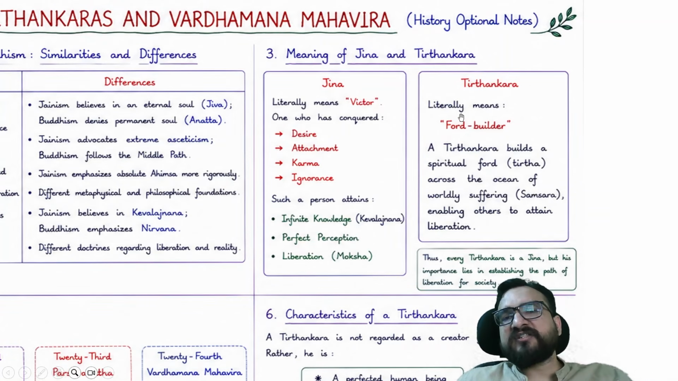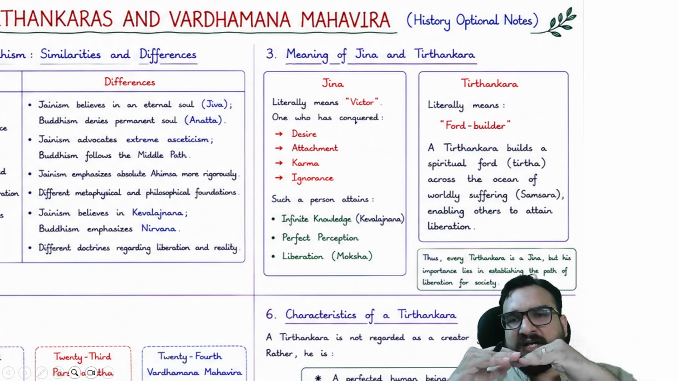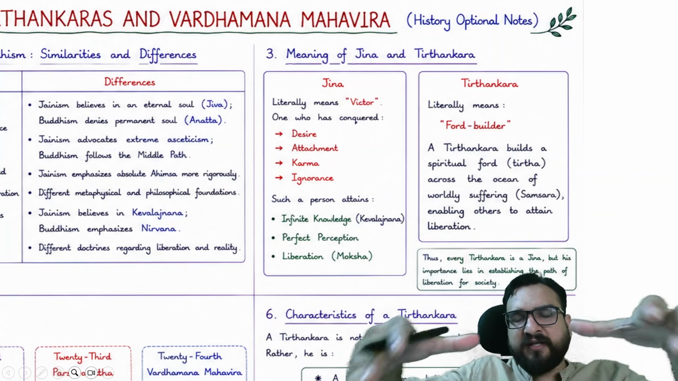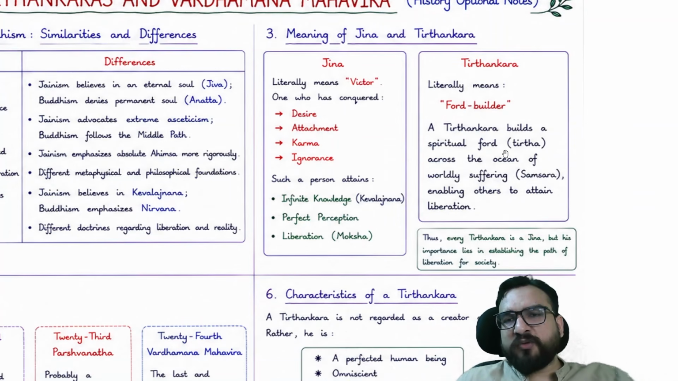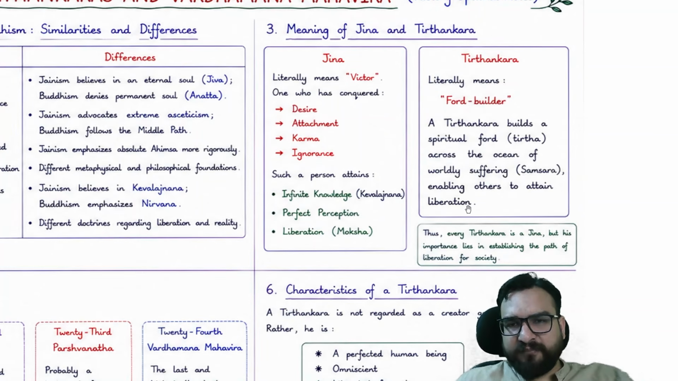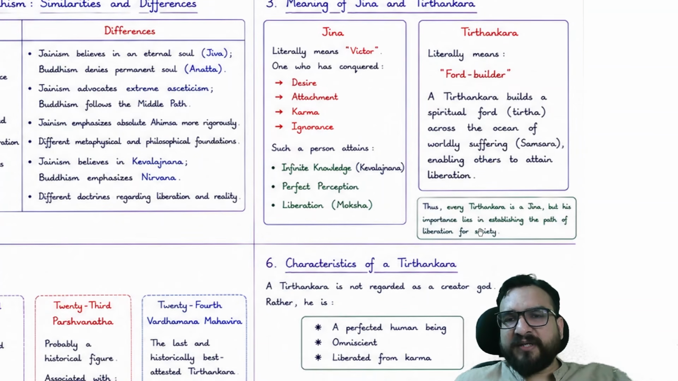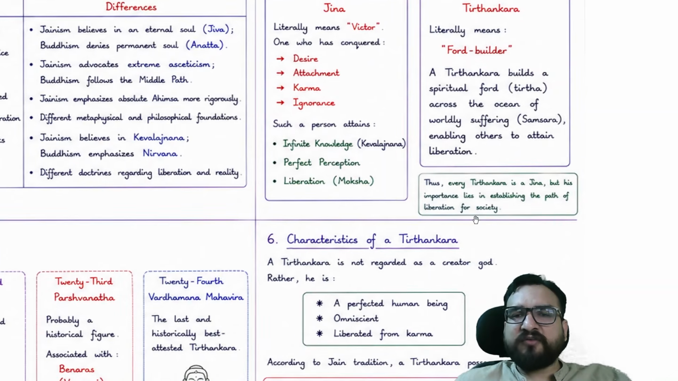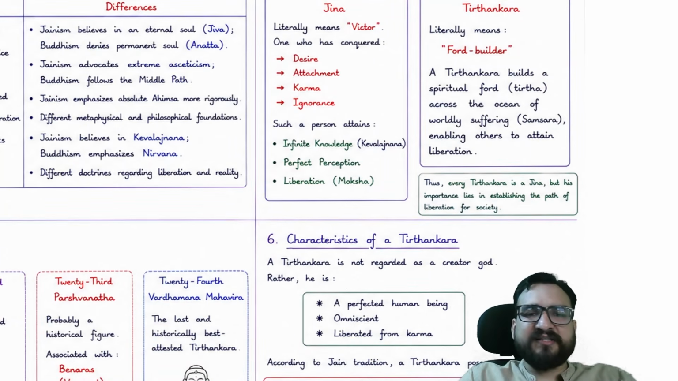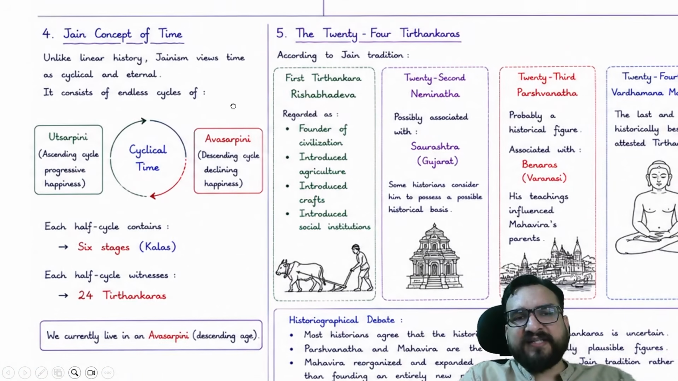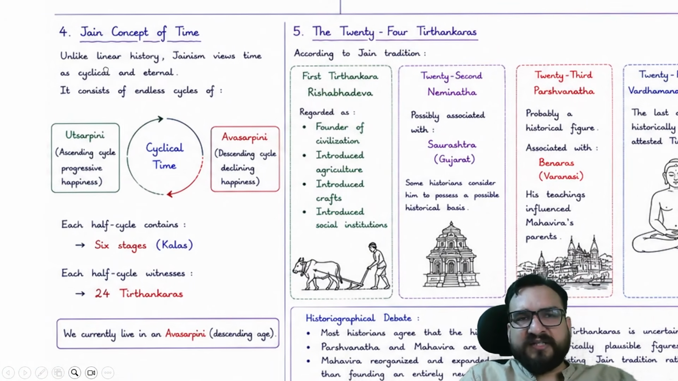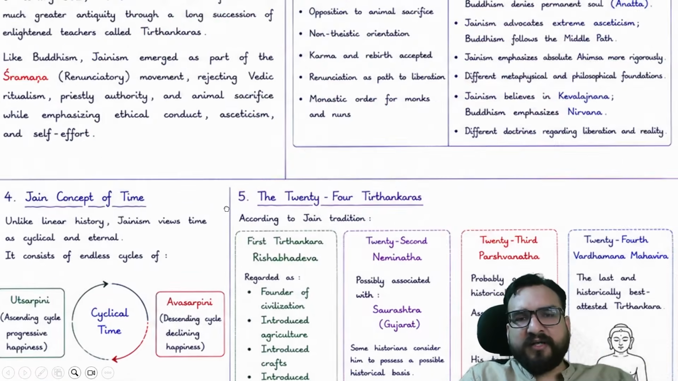Tirthankar literally means ford builder. Ford means अगर आपको ocean पार करना है, then you will be creating the bridge type of structure, right? So the Tirthankar builds a spiritual ford, Tirath, across the ocean of worldly suffering, sansar, enabling others to attain liberation. Thus, every Tirthankar is a Jina, but his importance lies in establishing the path of liberation for the society. That means he is in the teaching business. He will be teaching how you can attain this as well. The Jaina concept of time is not needed over here, but it is also there.